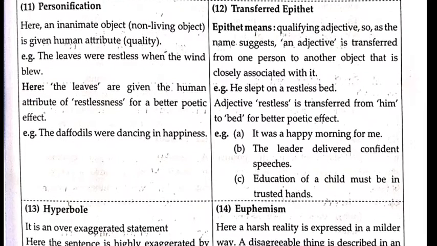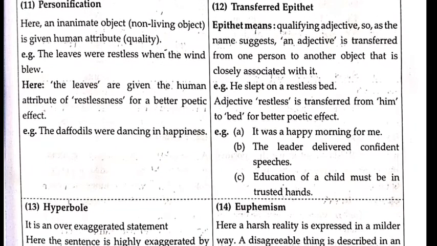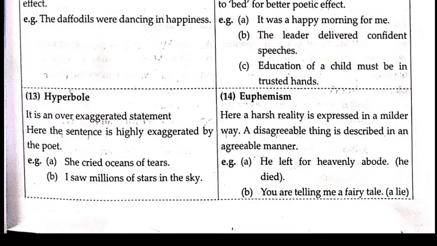Next, hyperbole. What is hyperbole? It is an over-exaggerated statement. Here the sentence is highly exaggerated by the poet. Example, she cried oceans of tears. Now see, no one can cry so much that he can fill the ocean with the tears.